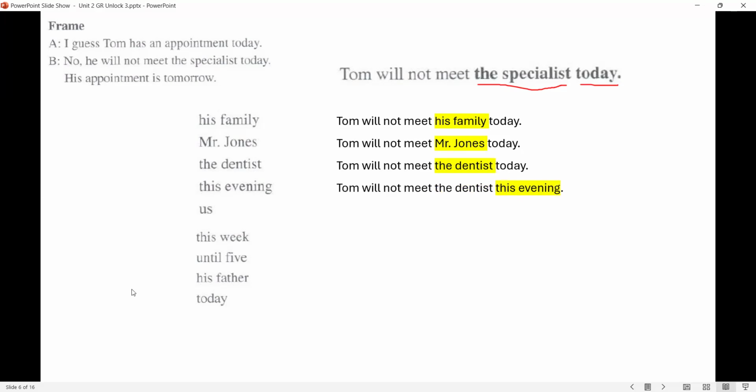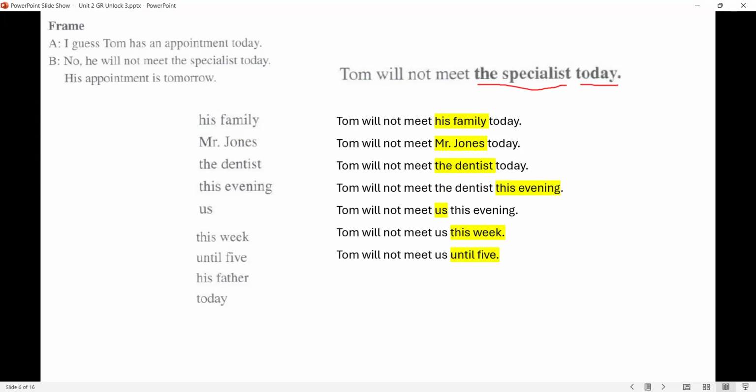Us. Tom will not meet us this evening. This week. Tom will not meet us this week. Until 5. Tom will not meet us until 5. His father. Tom will not meet his father until 5. Today. Tom will not meet his father today.